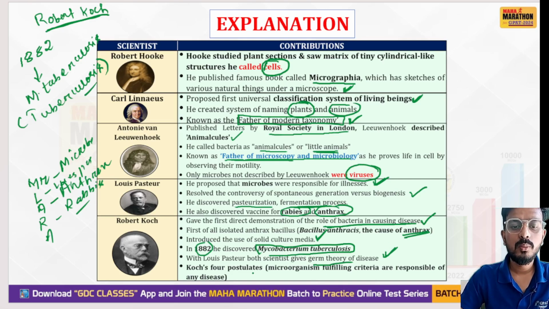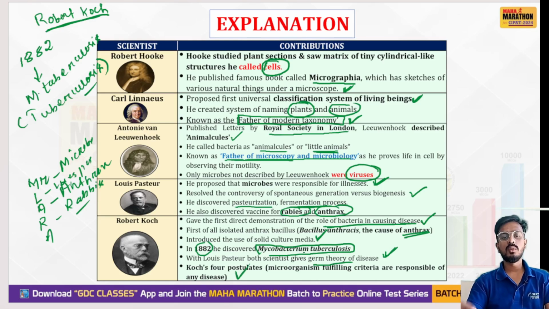Koch's four postulates describe the criteria a microorganism must fulfill to be responsible for any disease. They were also given by Robert Koch. Koch's four postulates. Okay. Next question.